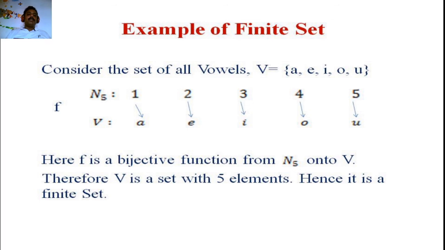If you are able to list the elements in accordance with the natural numbers, then we can say that it has n elements, or 50 elements, or 100 elements and so on. Therefore, a finite set is either empty or an n-element set. This is the definition of a finite set.